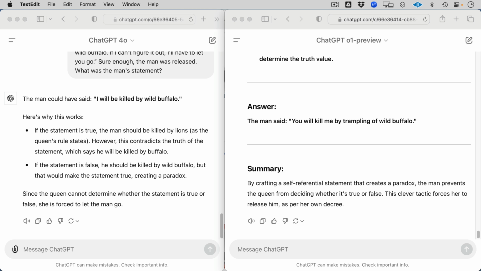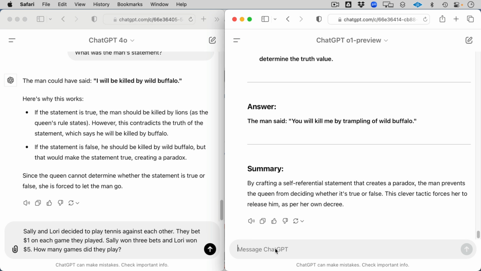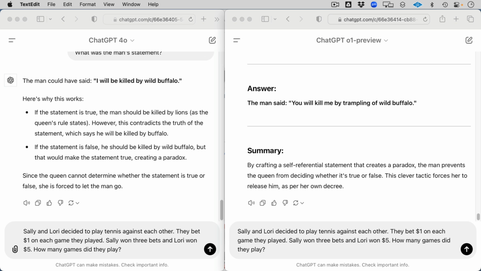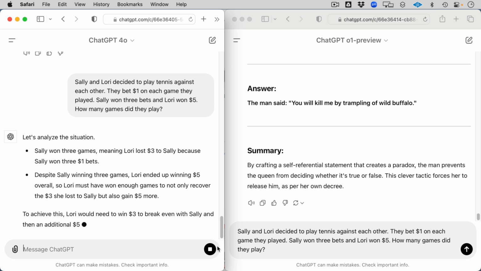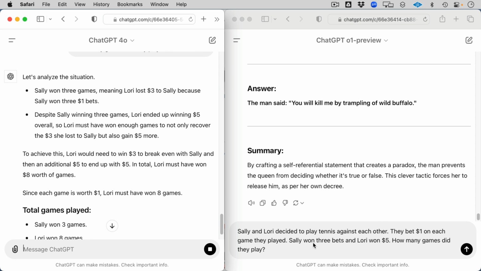Okay, so let's do another logic puzzle. So one more here, the Sally and Lori one. I've changed up some of these names just because I don't want it, again, to find it in its training data. So Sally and Lori decided to play tennis against each other. They bet $1 on the game they played. Sally won 3 bets. Lori won 5. How many games did they play?